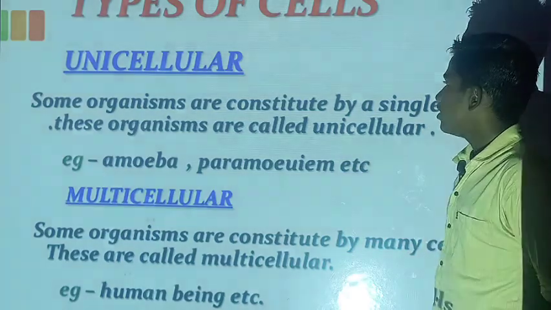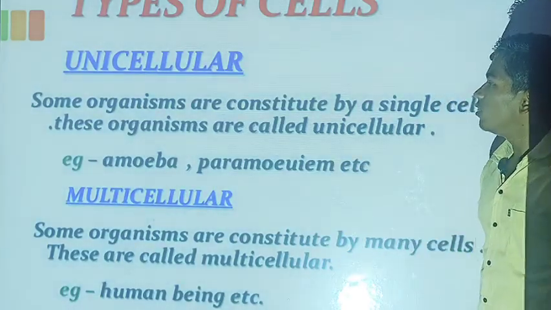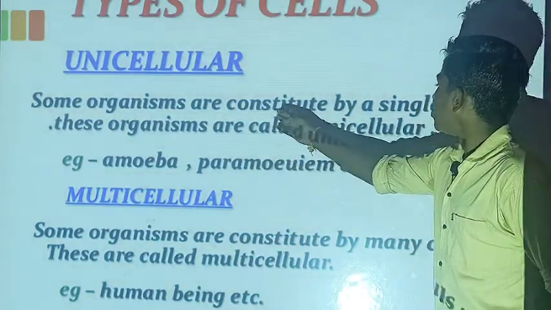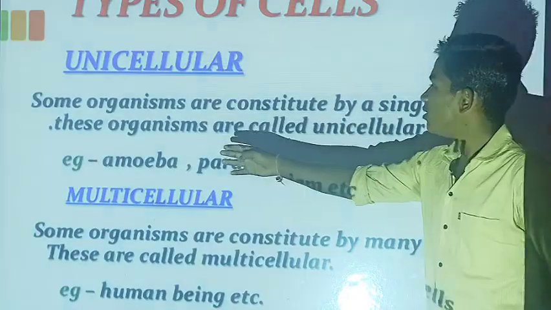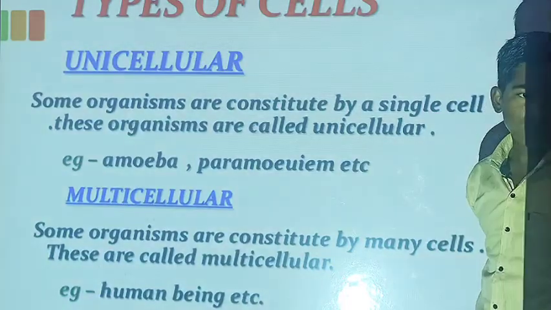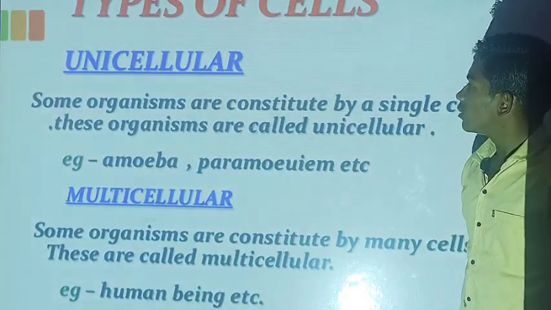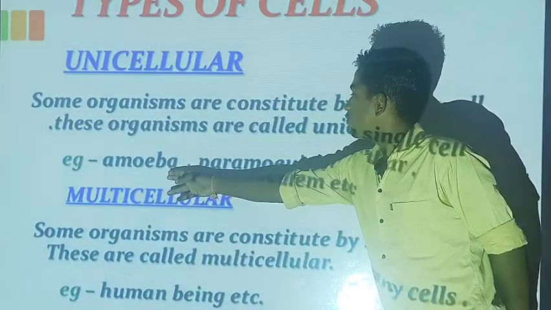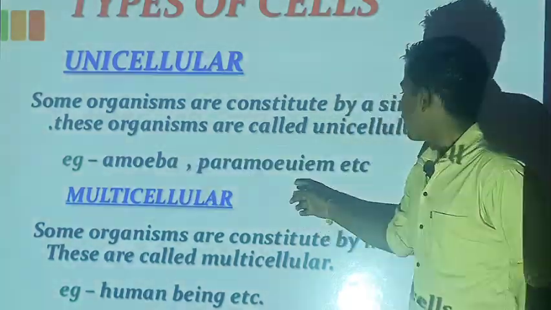Based on the number of cells, there are unicellular and multicellular organisms. Some organisms are constituted by a single cell. These organisms are called unicellular. Examples of unicellular organisms are amoeba and paramecium.